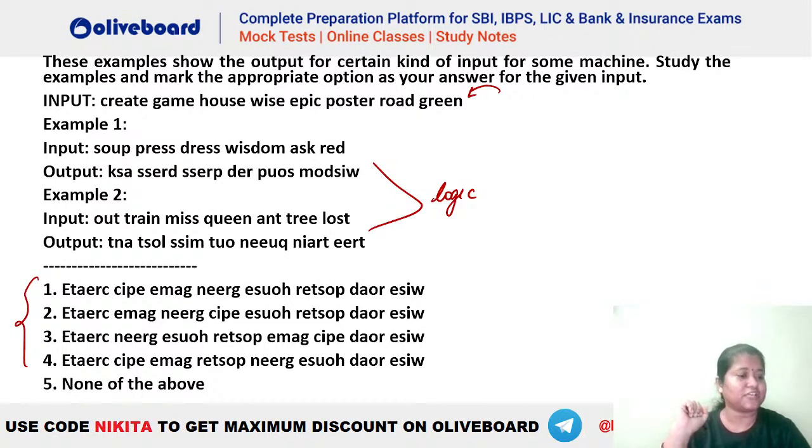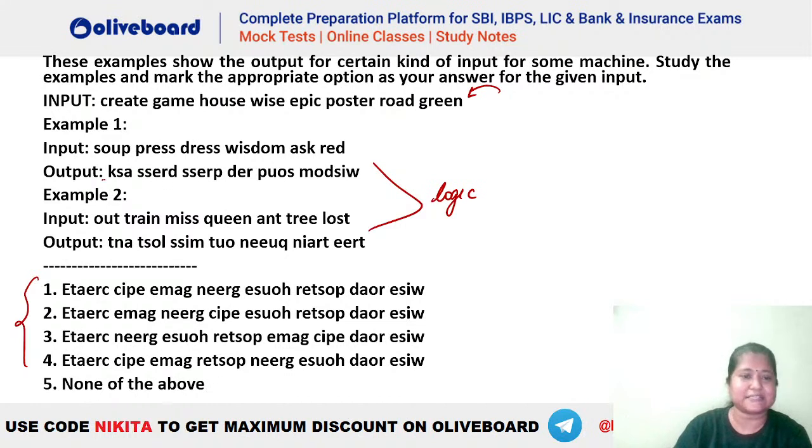Anybody? What is the logic, guys? It's a very easy logic. Absolutely: first arrange the words in ascending order according to letters, then reverse within the words. Absolutely, Saumyadi, that is right. So we have arranged it in increasing, alphabetical order. It is just that the words have been written in reverse.